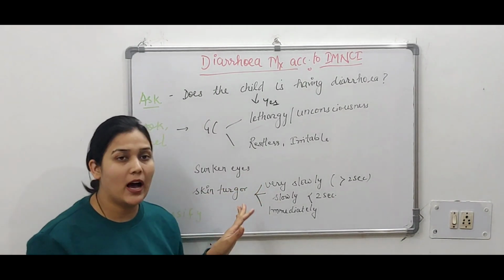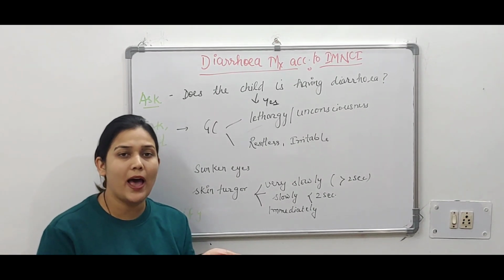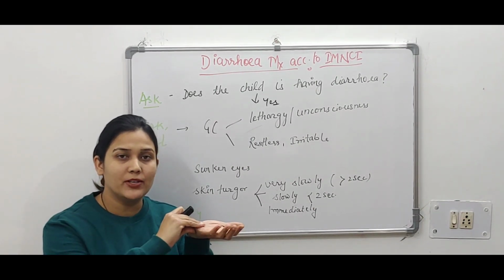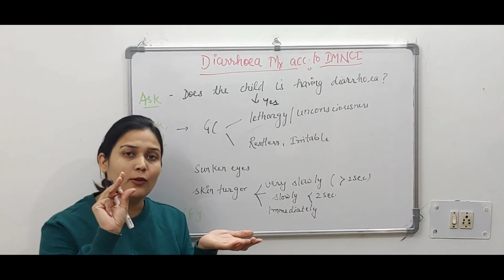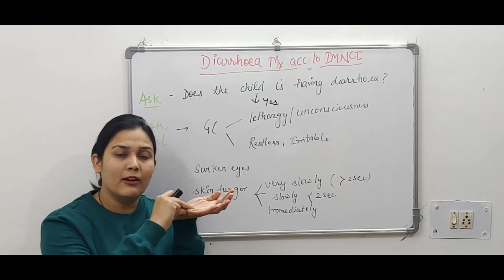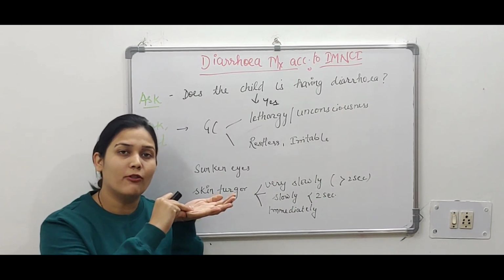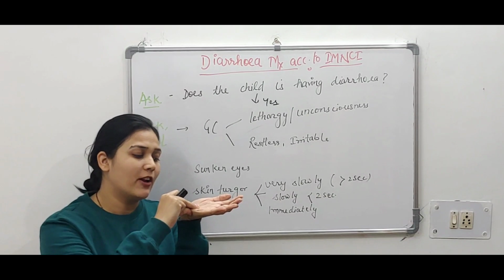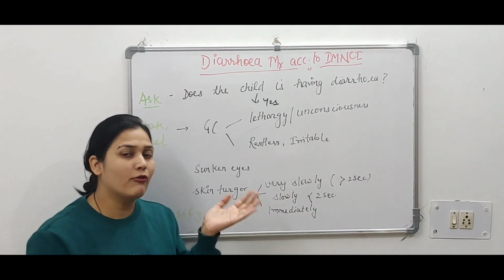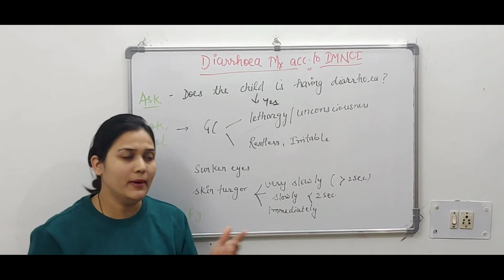Skin turgor we will assess. So how will we assess the skin turgor? We will pinch the side of the abdomen, taking 2 fingers and a thumb, and we count for 6. 1, 2, 3, 4, 5, 6. After that, what do we do? We release it. So we are assessing whether the skin is going back slowly, very slowly, or immediately.